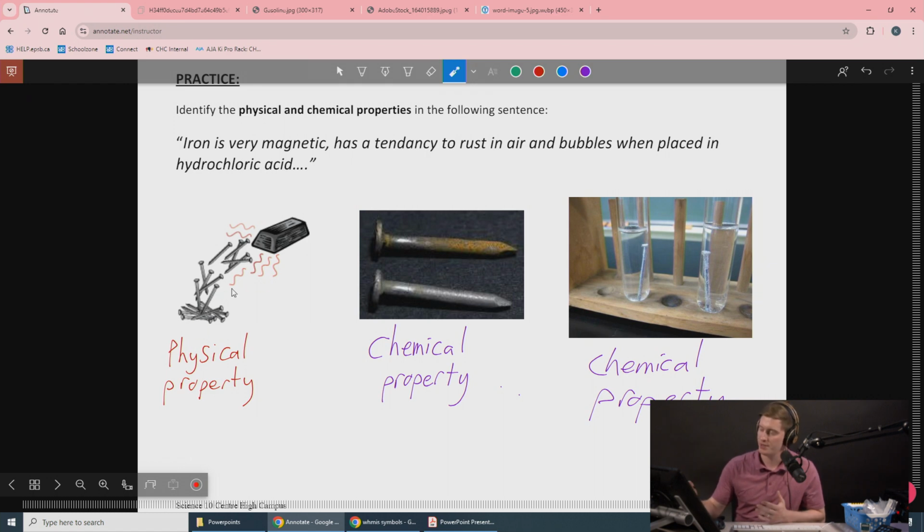Yes, in this example, the iron is attracted to the magnet, so it does have to do with the iron interacting with another substance, but the iron doesn't change to become not iron. So that's a physical property. Versus over here, this iron has changed and this iron has changed. There's been a change in the chemical composition of the iron. Therefore, this demonstrates a chemical property of iron. Thanks for joining. That's all for this lesson.